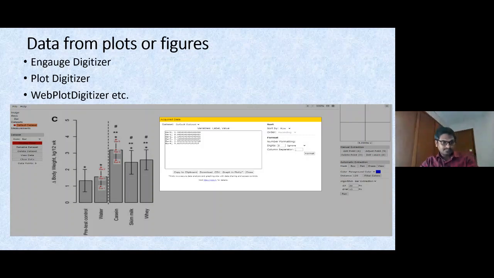So if you see, I'm interested in seeing the casein and water. What is the body weight change? If you calibrate this plot or figure first, then you can see in the acquired data, bar 1 represents 0.98, which is body weight, only 0.98 change from baseline to, I think, 4 weeks or 8 weeks here.